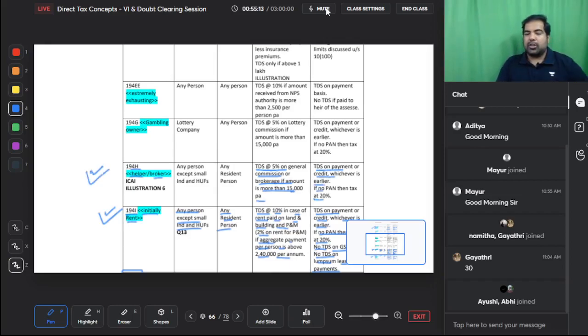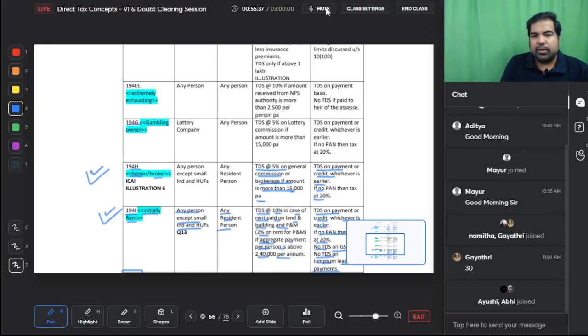But guys, 194H does not apply to small individual small HUFs. See, insurance and other commission, it cannot be small individual small HUF anyways. But in this example, let's say you want to buy a house or you want to rent a house and you are paying brokerage, then it does not apply to small individual small HUF. You know who are small individual small HUFs, whose last year's turnover was up to a certain limit, those guys.